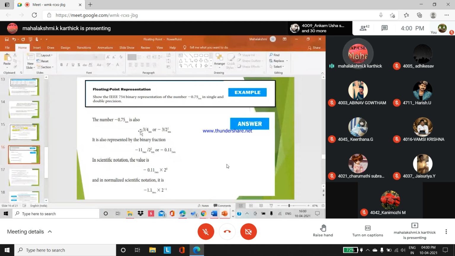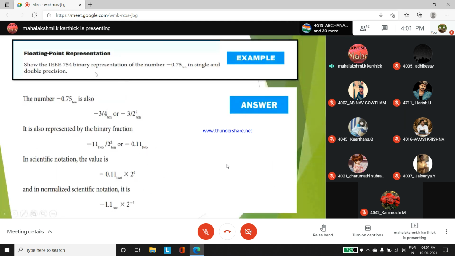And the last topic is any given IEEE 754 binary representation of a number. Now the number given to you is a floating point number. You have to convert this number to single precision and double precision format. The given number is negative, minus 0.75 to the base 10. You can't take it as it is; you have to convert it to its binary form.